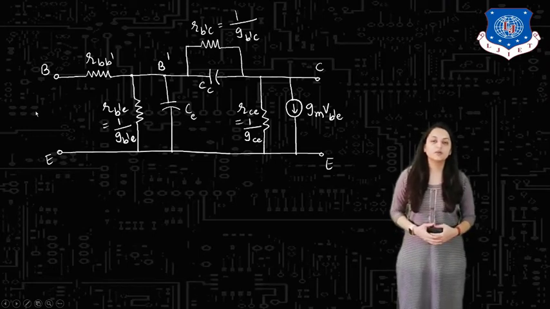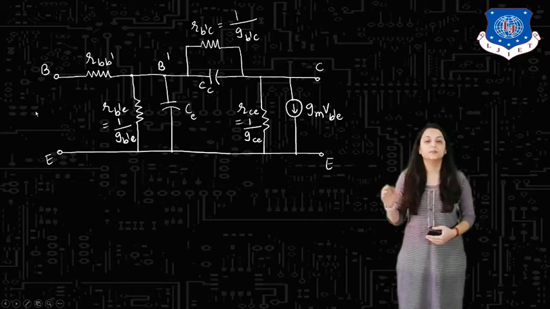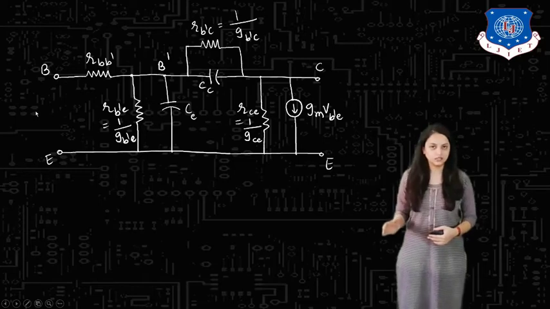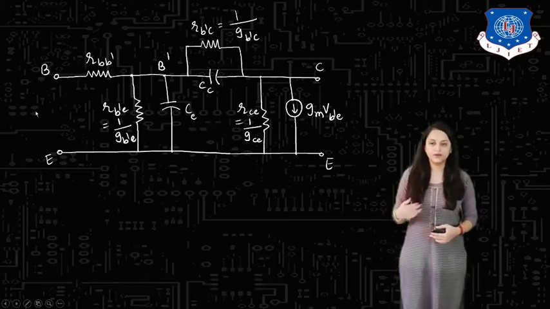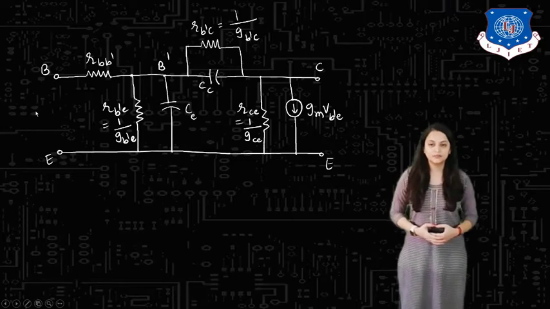Now the next component is the capacitance CE, that is the emitter capacitance. Next component is a resistance connected between the terminals B dash and C, that is virtual base terminal and collector terminal. We can call it 1 by GB dash C also. Next component is another capacitance, that is CC, the collector capacitance.